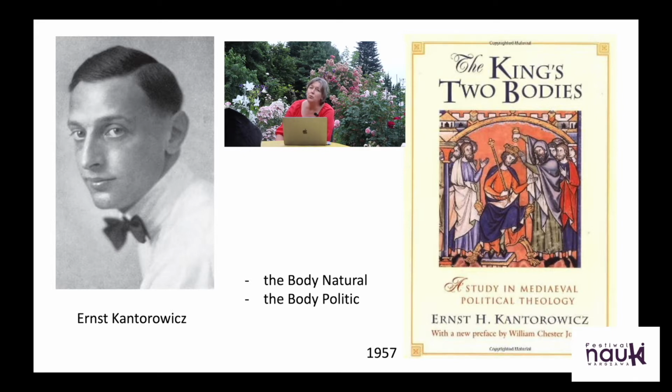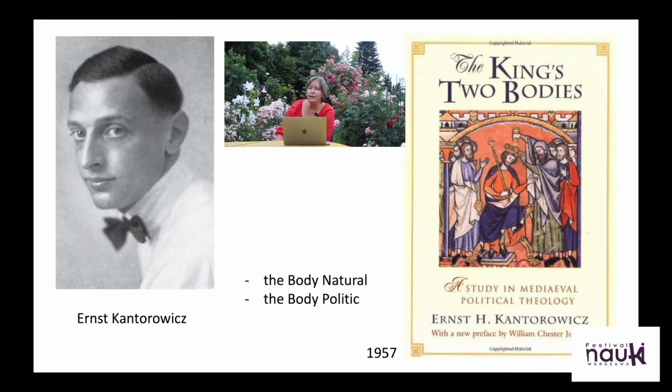The King's Two Bodies. And he proposed a symbolic representation based on the way that the people in the Middle Ages talked and wrote about their monarchs, that in a way each monarch, a king or a queen, has two bodies.